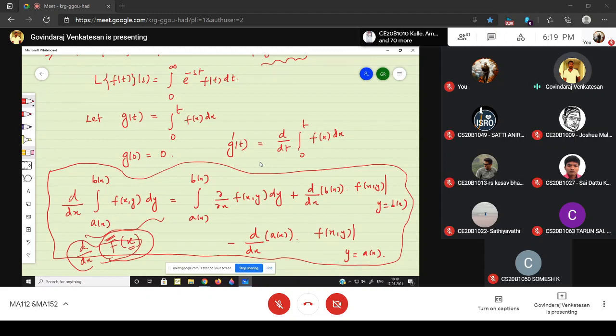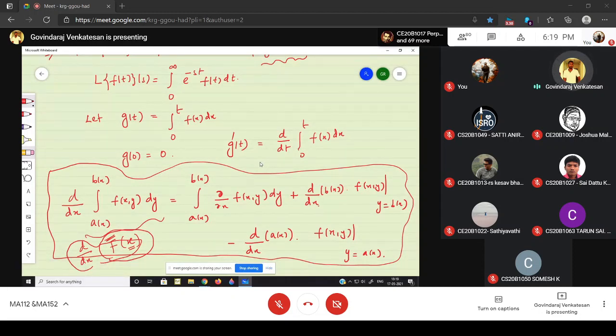But inside, it is dou by dou x, the partial derivative. Why partial derivative? There are two variables, x and y, and we have to make some partiality among the two variables. So understand the formula. First bring the differentiation into the integration, then differentiate the upper limit.